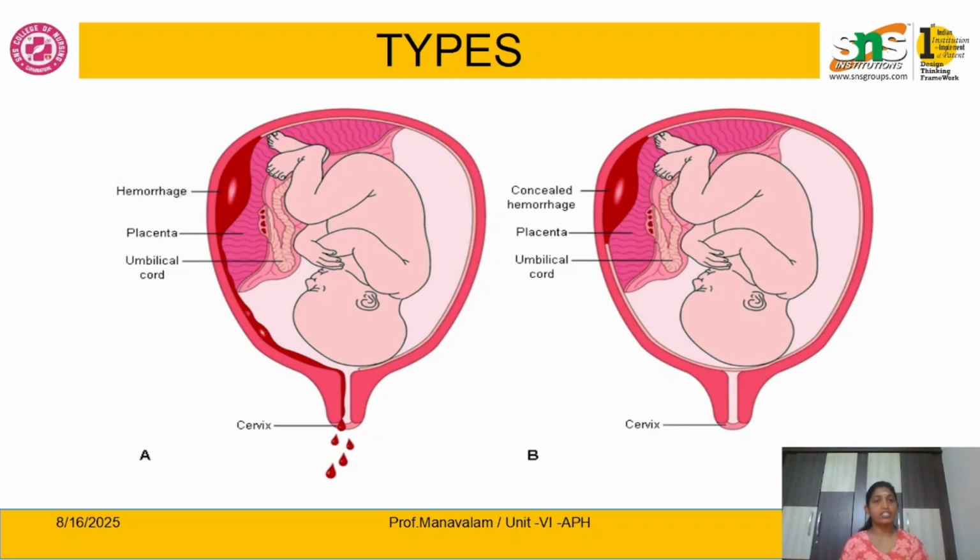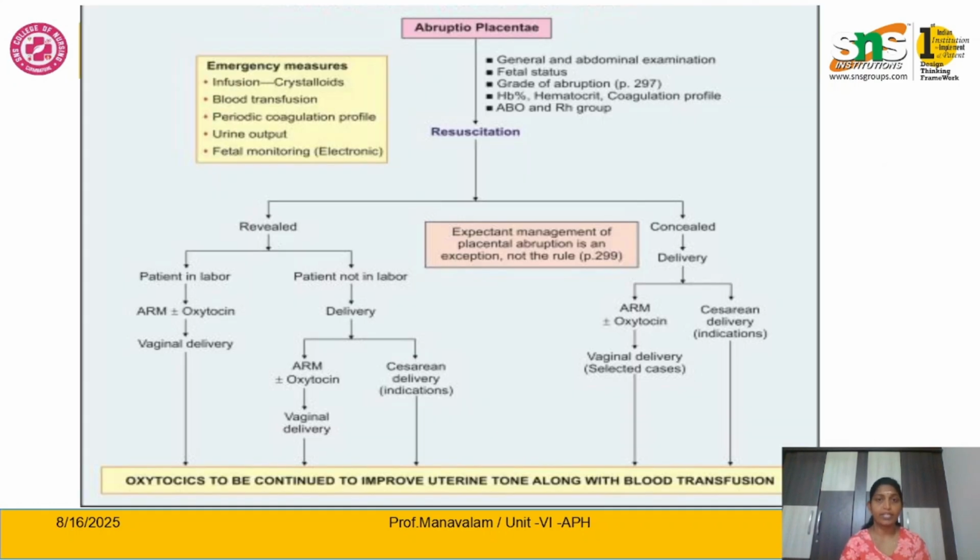Visibly we can see it, that is revealed. Concealed is present mainly in central placental separation. The blood collects between the placental membranes and the uterine wall, later forming a retroplacental clot or hematoma. It is more complicated when compared with the revealed variety.